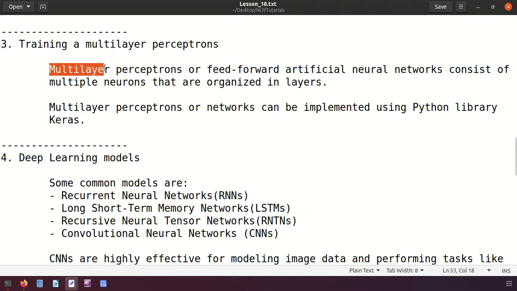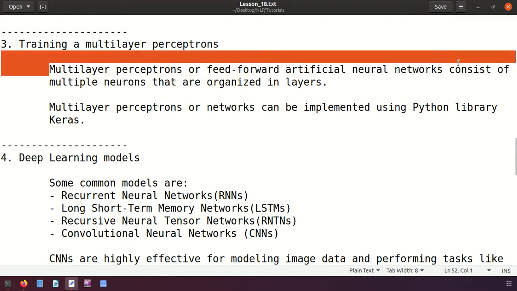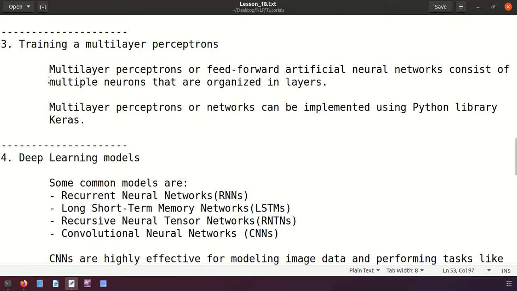So multi-layer perceptrons, also called feed-forward artificial neural networks, consist of multiple neurons organized in layers. If it has only a single neuron, that is called a perceptron, but since the name indicates multi-layer perceptrons, it is a collection of neurons together, right? Multi-layer perceptrons can be implemented using the Keras library, so if you are implementing them, we have to use the Keras library.